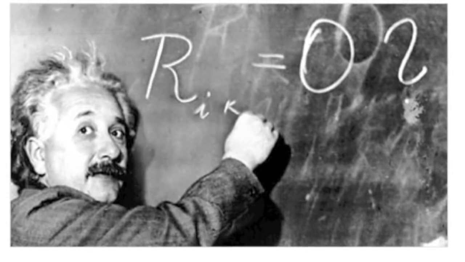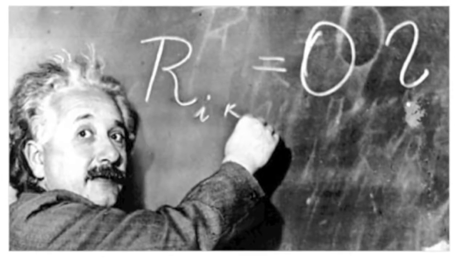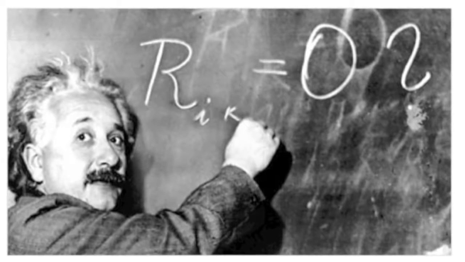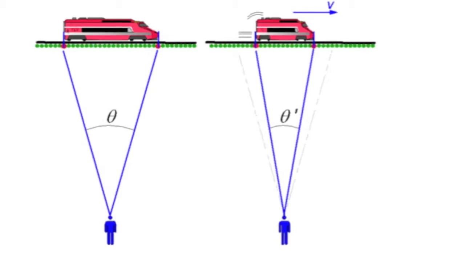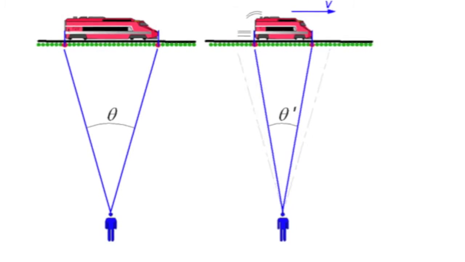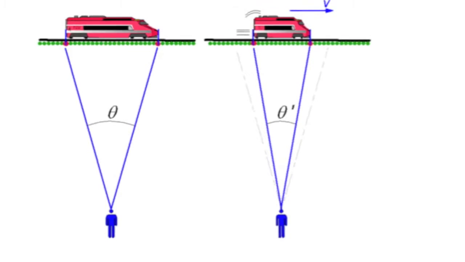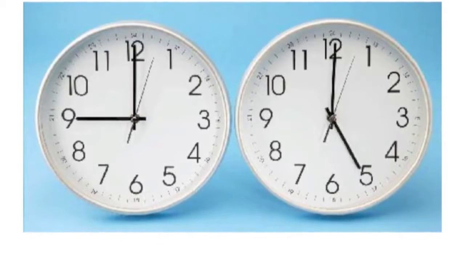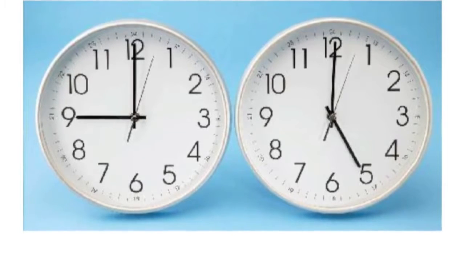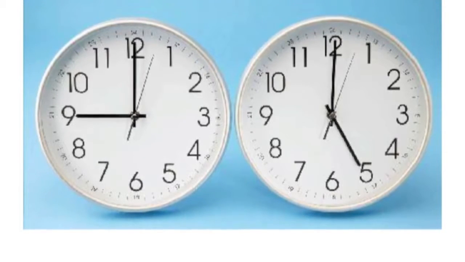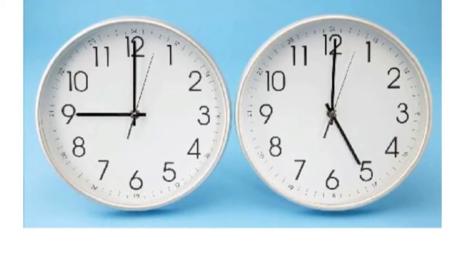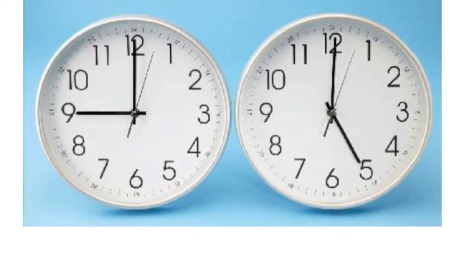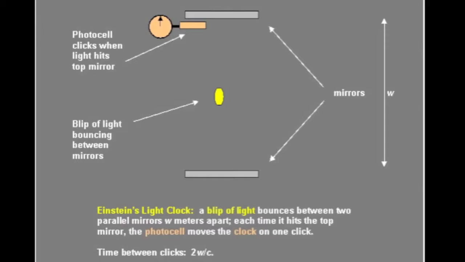Observers in two reference frames moving with respect to each other have different conceptions of space and time because there is no absolute motion. Therefore, when we see an object moving very fast, it appears shorter to us than to someone in the same reference frame as that object. Similarly, the amount of time it takes for the object to travel will seem shorter to someone moving with the object than it will to an outside observer. This effect is called time dilation. In basic terms, time is slower in faster reference frames.